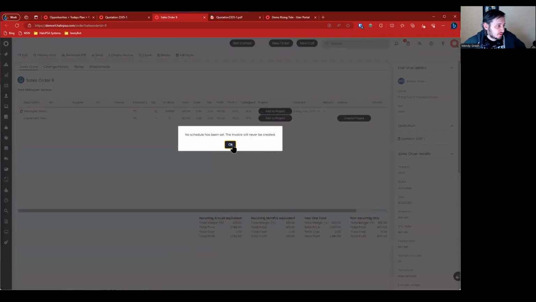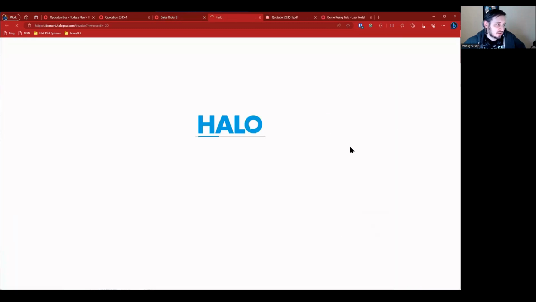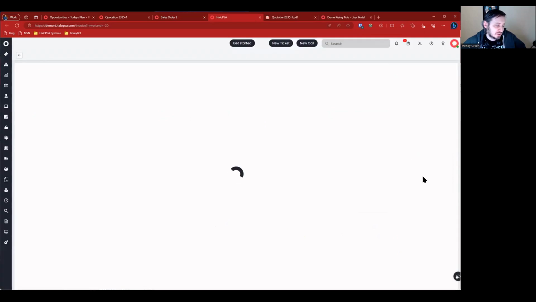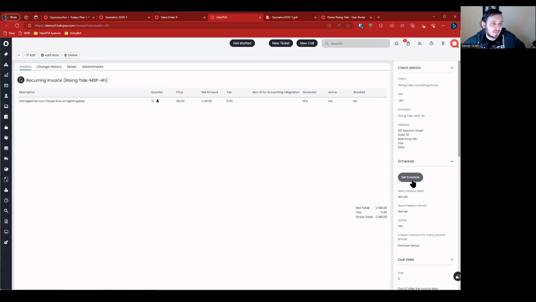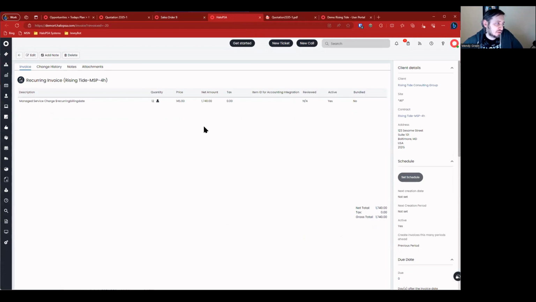Now I am rushing through a bunch of things here. Notice the recurring invoice gets tied. There are some of the things that you'll have to continue to add in. So like you have to set a schedule for the recurring invoice, which can usually happen at the point of when they're ready to go live. So you can create the recurring invoice now, add all the items to it, but don't worry about setting a schedule until you're ready to go live. Or if you know the go live date already, you can go ahead and set that schedule at that point.